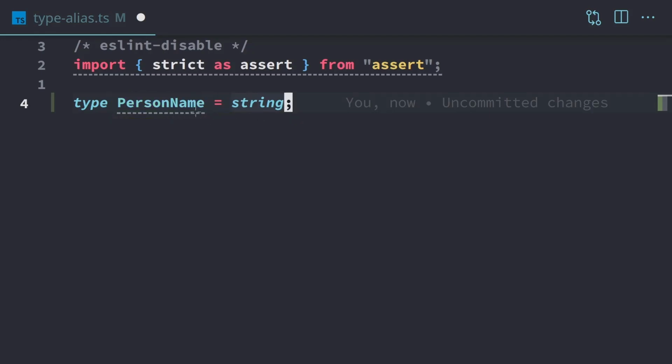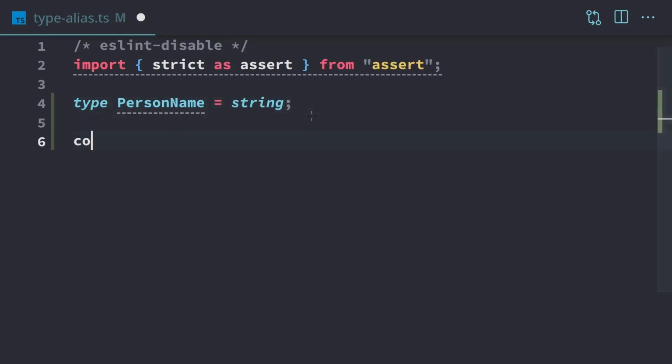What this allows us to do is substitute these two for each other. Anywhere that requires a string, we'll be able to use a PersonName, and anywhere that requires a PersonName, we'll be able to use a string. So as far as TypeScript is concerned, PersonName is a string. There's no checking for anything special with PersonName, like capitalization. It's just a string.